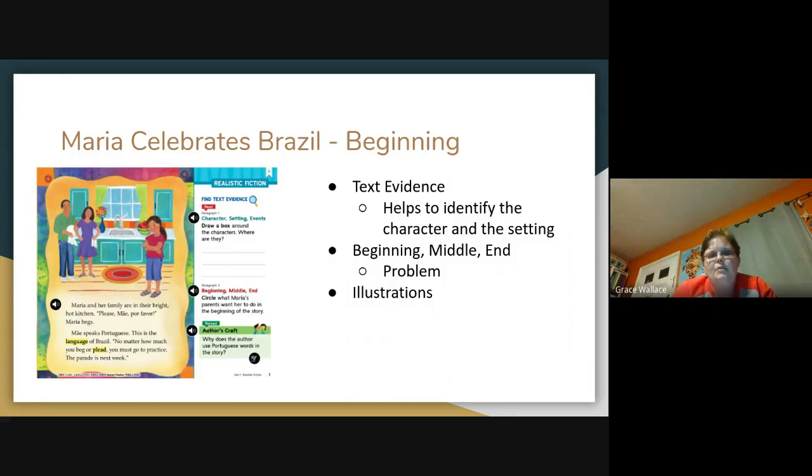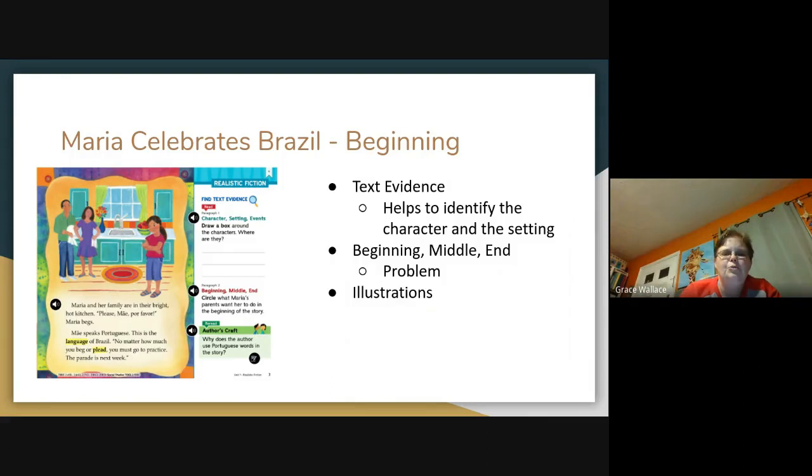A lot of times, the beginning of the story is going to give us a hint, not tell us, give us the hint about the problem. So I told you yesterday about our 5-finger retell. We have our character and setting in the beginning. Right here, first paragraph, it tells us Maria and her family are the characters. Then it tells us the setting is the hot kitchen. And if you keep reading on to that second paragraph, I can start to see that there might be a problem in the story. No matter how much you beg or plead, you must go to practice. The parade is next week. So what do you think that problem might be?